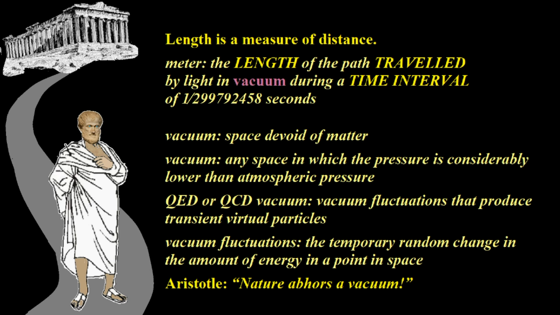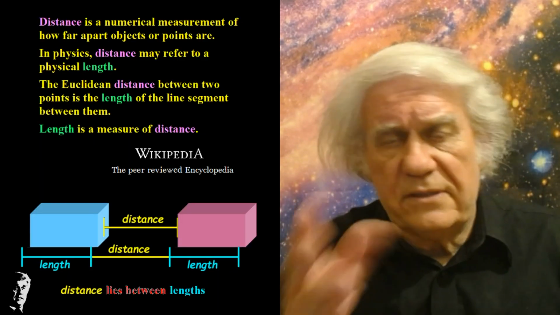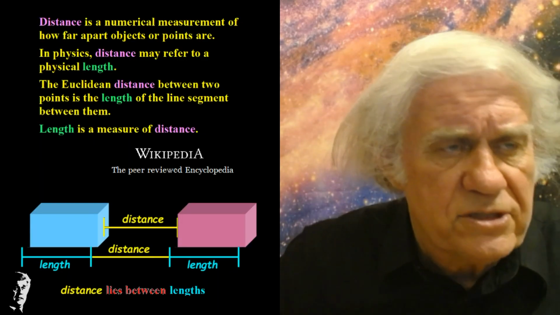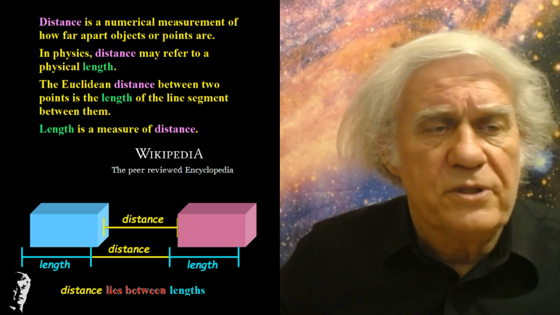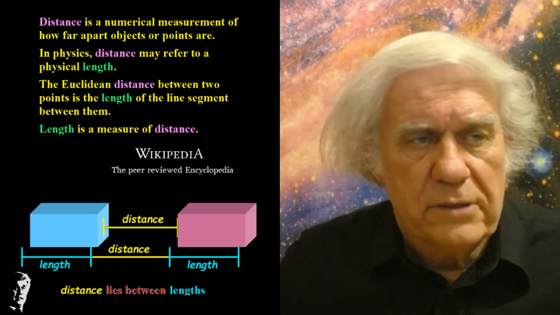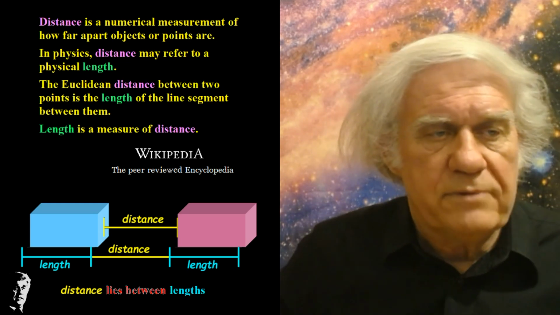Yeah, there is no such thing as vacuum in the religion of math, and they never established the difference between length, distance, and distance traveled. So here we educate them and show them what the difference is, just for people to know. Distance, according to them, the mathematicians, is a numerical measurement of how apart objects or points are. Absolutely not. Okay, distance is separation. That's what it is. It's a qualitative concept, okay?